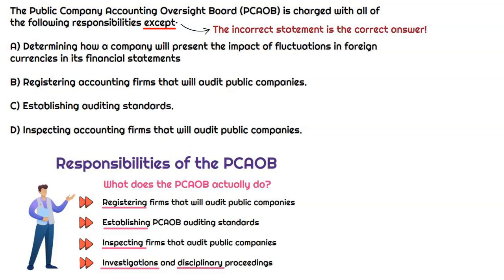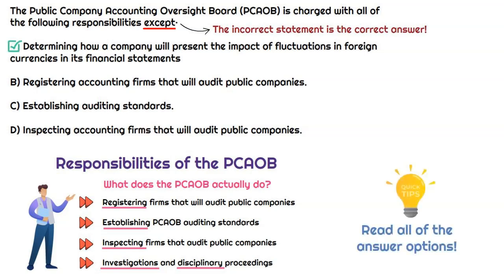So determining how a company will present the impact of fluctuations in foreign currency in its financial statements. That sounds oddly specific, right? And really, that is not the responsibility of the PCAOB. That is coming from US GAAP. The FASB, they issue US GAAP, and that will talk about how a company should present the impact of fluctuations in foreign currencies in its financial statements, right? So right off the bat, we already know that is not the responsibility of the PCAOB, so that's going to be the correct answer.